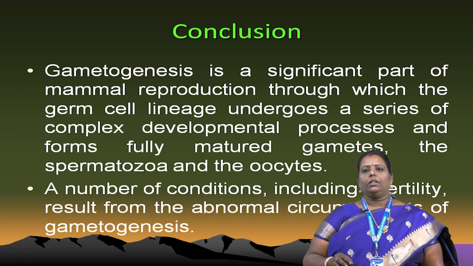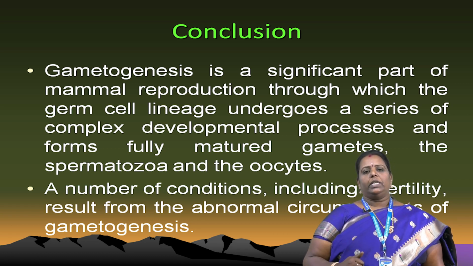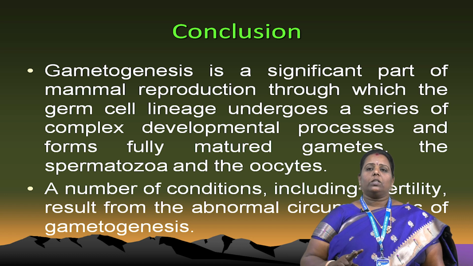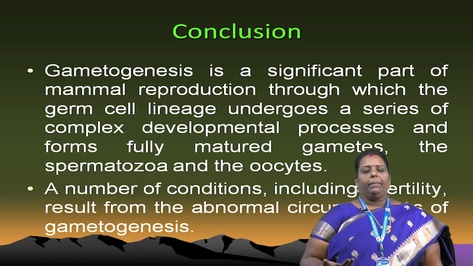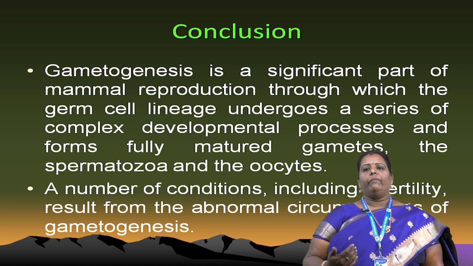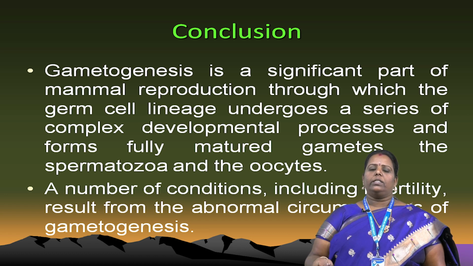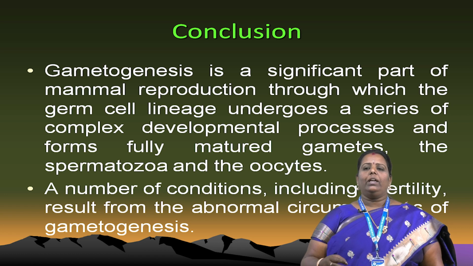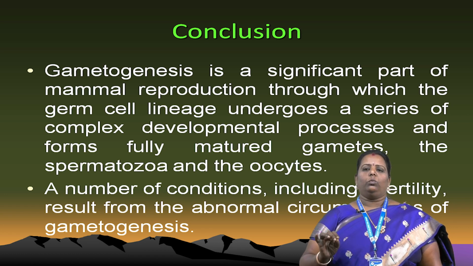Next, the conclusion. Why do we study spermatogenesis and oogenesis? The formation of sperm and egg together is called gametogenesis. Gametogenesis is a significant part of mammalian reproduction, through which the germ cell lineage undergoes a series of complex developmental processes and forms fully matured gametes, the spermatozoa and oocyte.